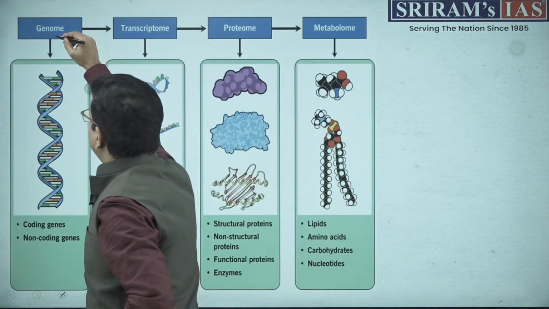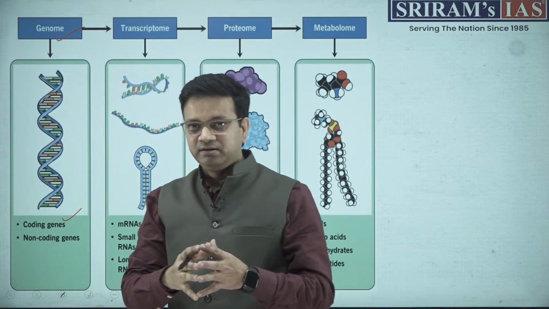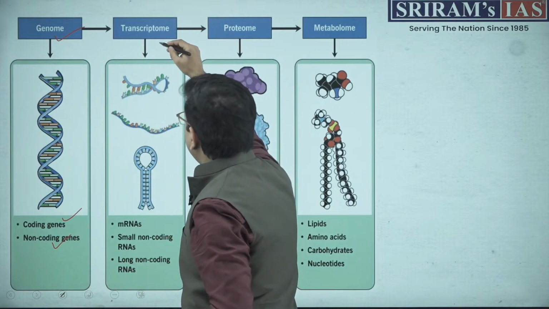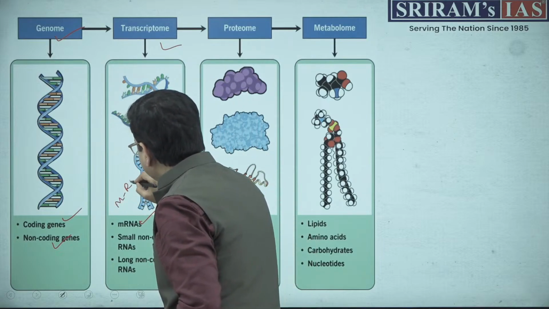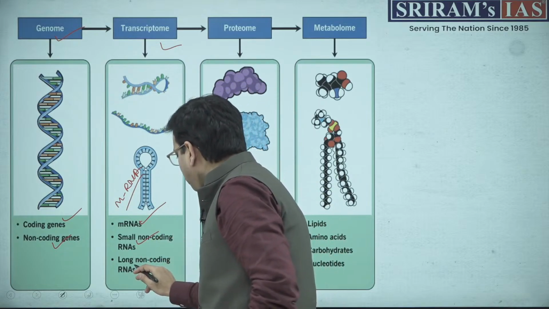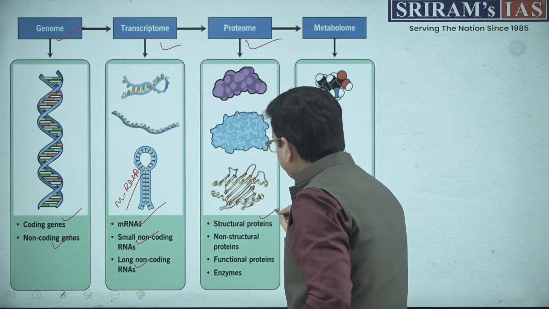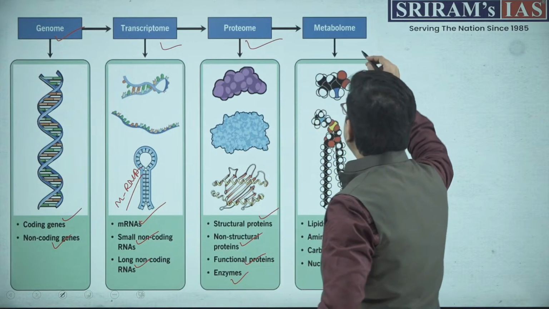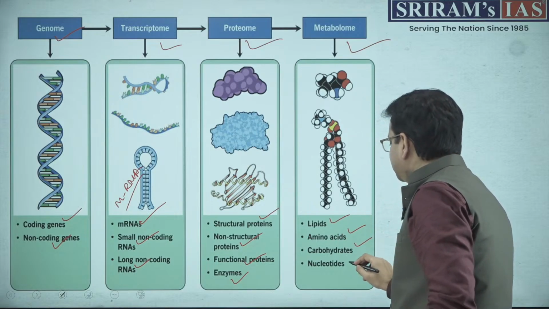The first is genome. What is genome? Where the coding of the genes is actually being discussed or studied. Second, it is for the non-coding genes. Now, transcriptome is actually the mRNA. What is mRNA? mRNA is nothing but messenger RNA, right? It has small non-coding RNAs and long non-coding RNAs. Now, then we have proteome. What is this? This is structural protein, non-structural protein, functional protein and enzymes. Then the last we have metabolome. What is this? These are the lipids, amino acids, carbohydrates and nucleotides.